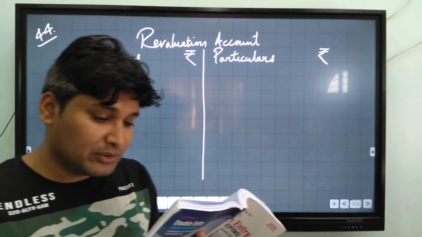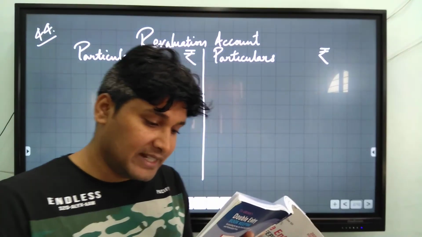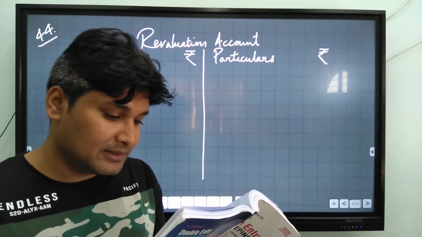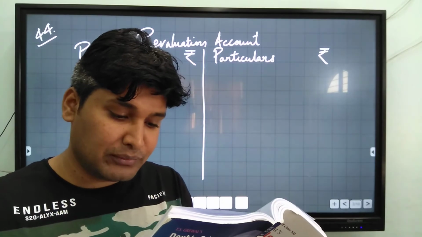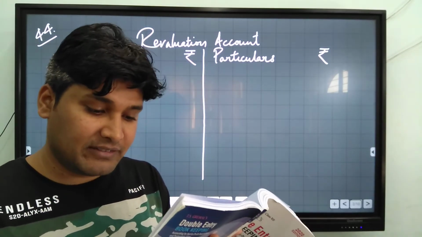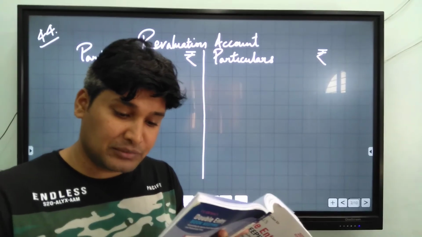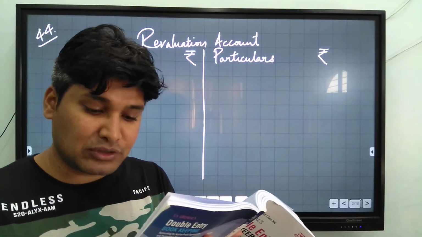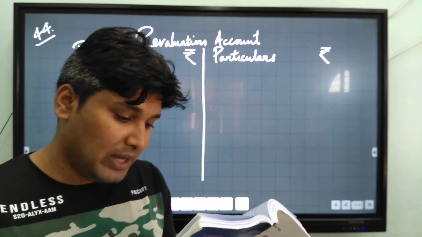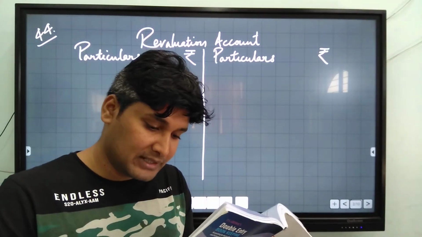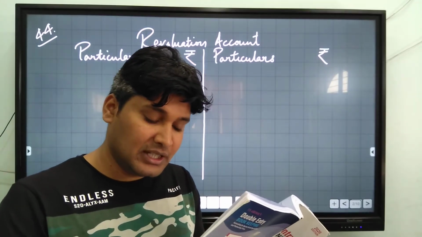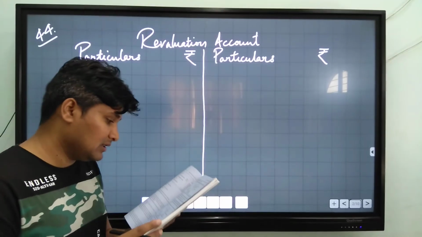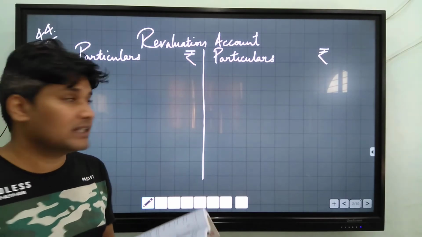Goodwill of the firm be valued at rupees 3 lakh and Monica's share of goodwill be adjusted in the accounts of Lisa and Nisha. The total capital of the new firm be fixed at rupees 27 lakh, which will be in proportion of the new profit sharing ratio of Lisa and Nisha. For this purpose, current accounts of the partners were to be opened. You have to prepare a revaluation account, partners capital account and the balance sheet of the reconstituted firm on Monica's retirement. First of all, we need to prepare revaluation account.